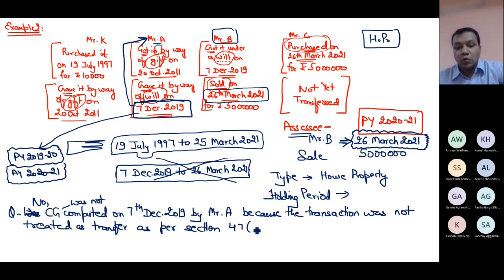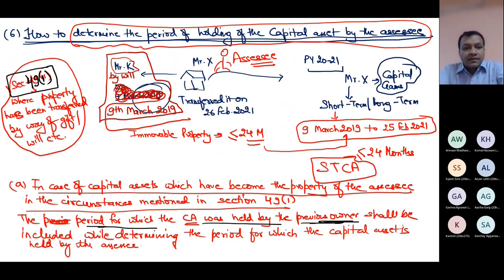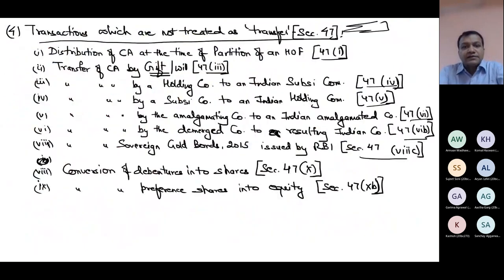47 clause 3. Though it was transfer, if you remember the meaning of transfer, it was transfer. Ownership is changed legally. It was transfer under section 2(47), but it was not treated as transfer as per 47(3). Remember last class? This was the point. Is it?